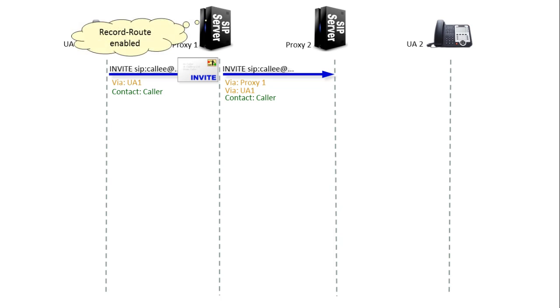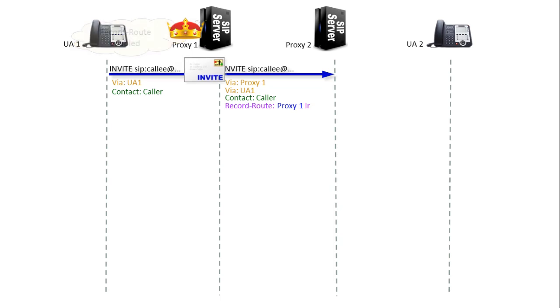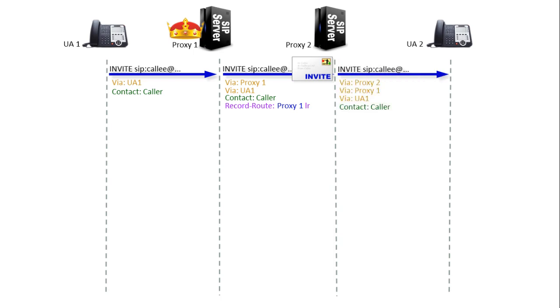But, and here's where things start to differ, the proxy might be configured as record route enabled, a way of saying, hey you lot, you guys upstream and you guys downstream, I'm in charge round here and I say you send me subsequent requests, right? And with that it adds a new header, not a route header, but a record route header, including in it its own address. Funnily enough, proxy 2 does exactly the same thing. It too, in this scenario, is record route enabled. I'm in charge round here, keep me in the signaling path.